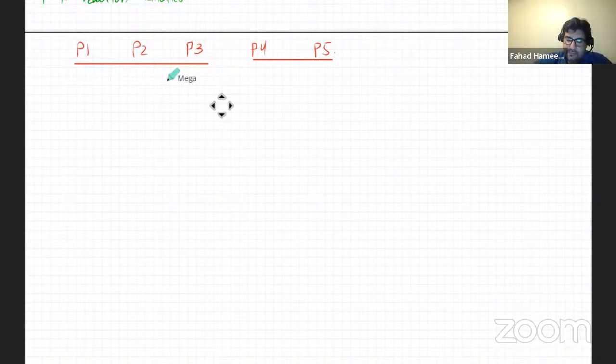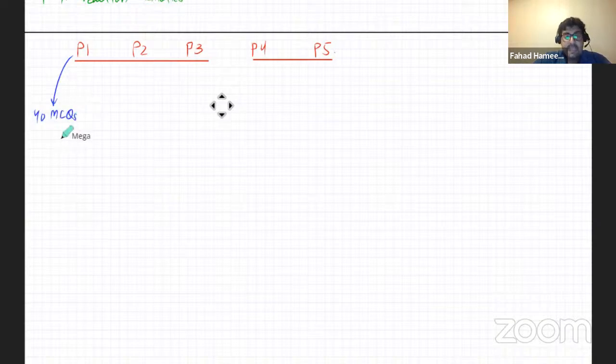So starting with the first one, P1, P2, P3. P1 is your MCQs, just like your usual ABCD MCQs. It's the same format, 40 MCQs. Luckily, they have increased the time. Now it's 1 hour 15. Previously, there were a lot of time issues. Even now, you will have a lot of time issues.